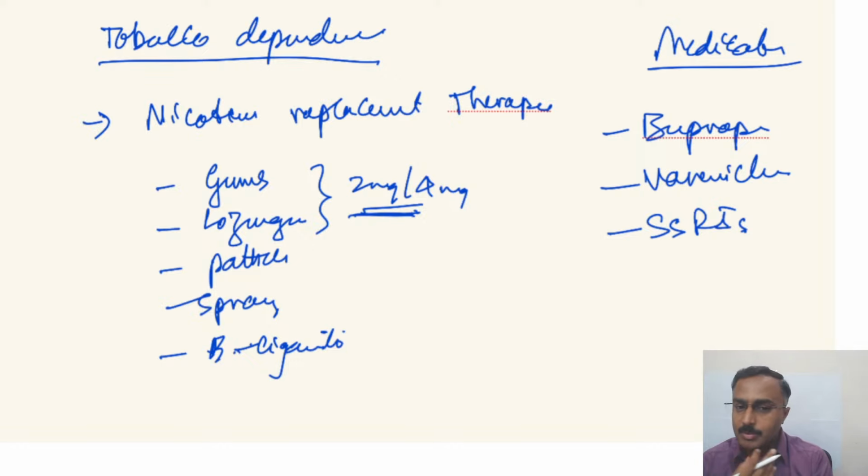and the individual has to start chewing the gum, and then they'll have to keep it at one side, so that they alternate and keep chewing, and once they get some kind of a bitter taste fluid, they can stop chewing, swallow that, and keep repeating for about 30 to 45 minutes, and then spit it out, gargle and wash the mouth, and it is to be used at the peak of the craving.